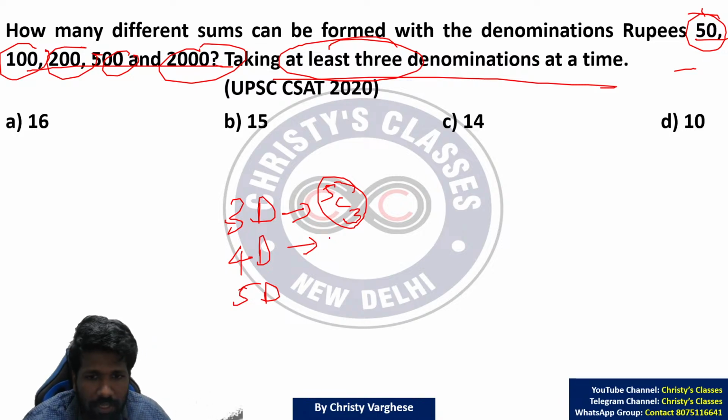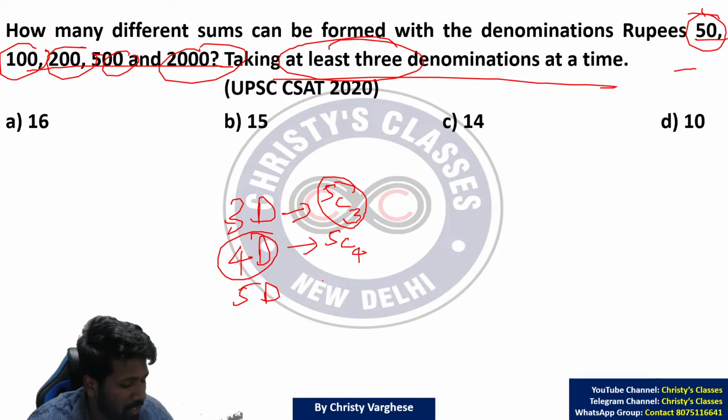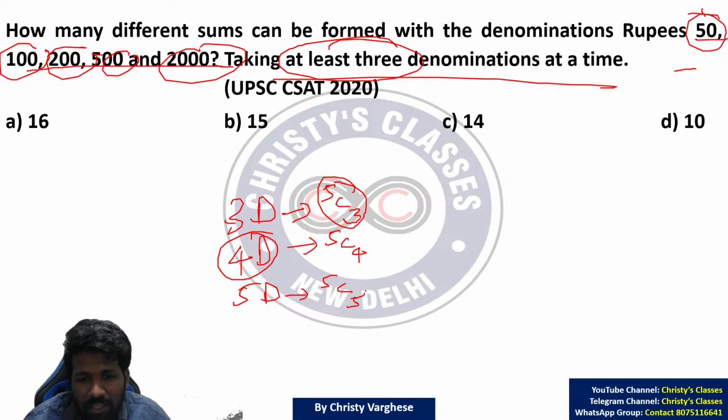5C3, hope it is clear. And 4 denominations should be selected from the same 5 denominations. So from 5 things to select 4 things, 5C4 ways are there. 5 denominations selected from 5 things, 5C5.